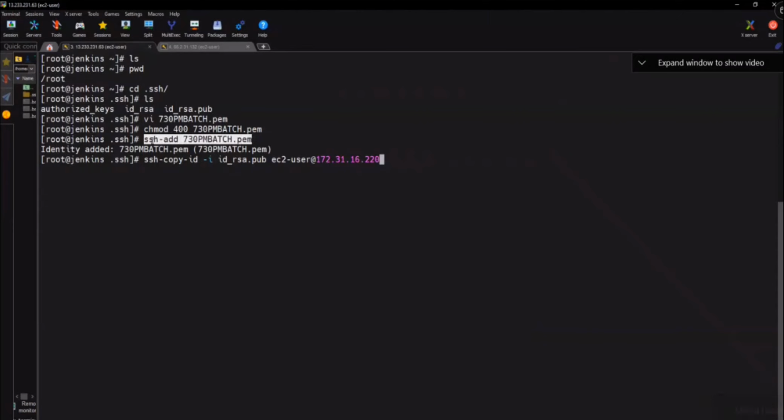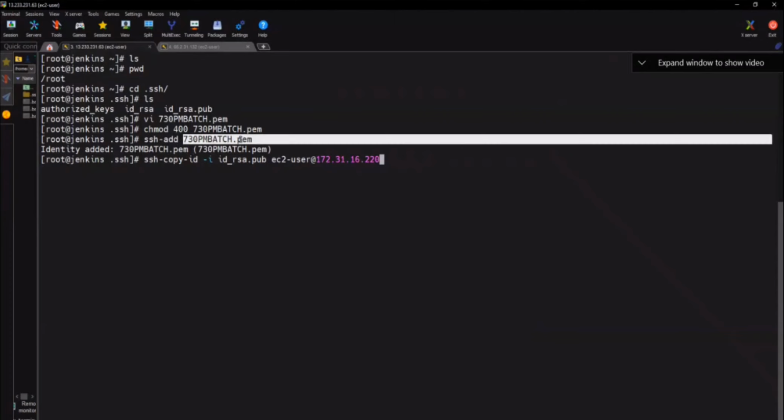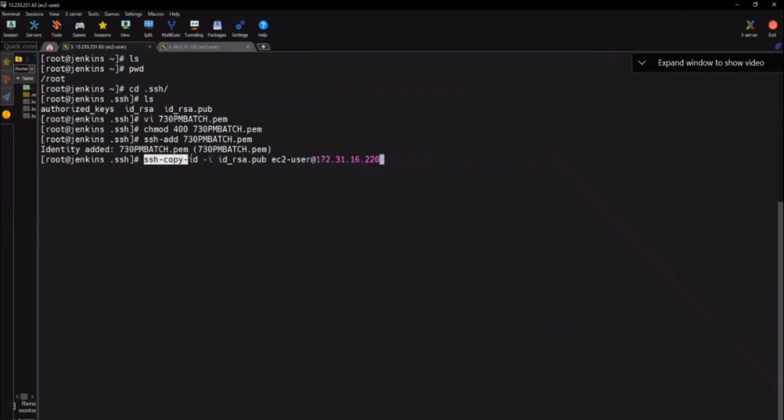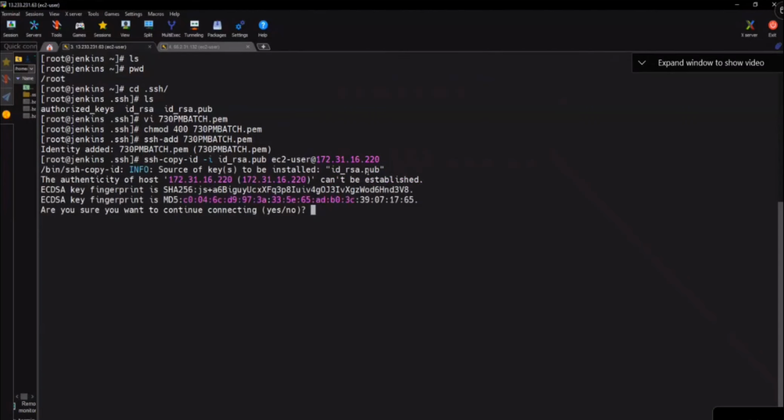This command many people don't know. Please remember, of course you will be doing this. ssh-add, so you added the PEM file to your SSH. And then what do you do? Now you do ssh-copy-id. Which one do you need to copy? Your public key you need to copy to your test machine, the remote machine. So let's go here, enter and say yes.